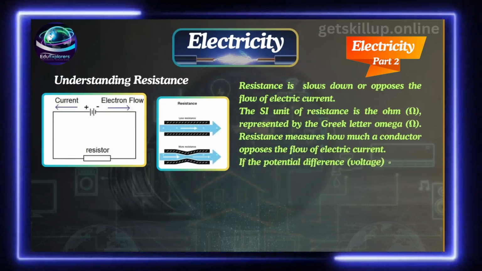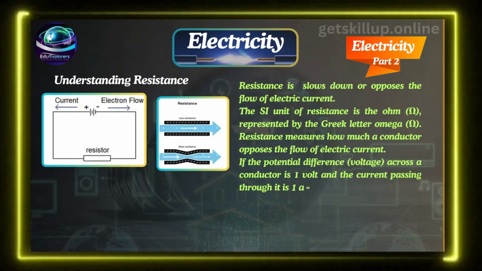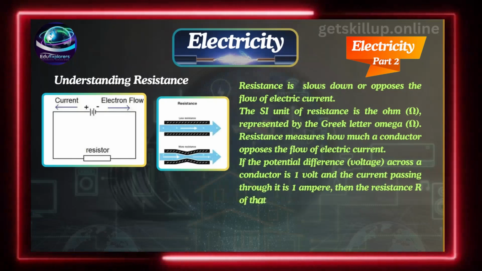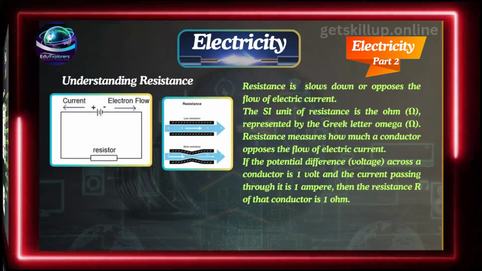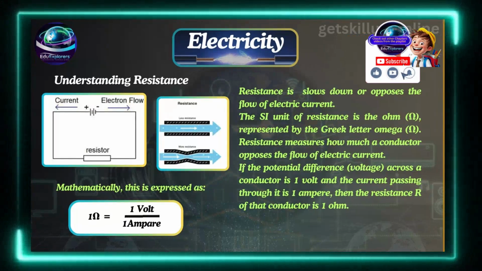If the potential difference (voltage) across a conductor is 1 volt and the current passing through it is 1 ampere, then the resistance R of that conductor is 1 ohm. Mathematically, this is expressed as 1 ohm is equal to 1 volt by 1 ampere.